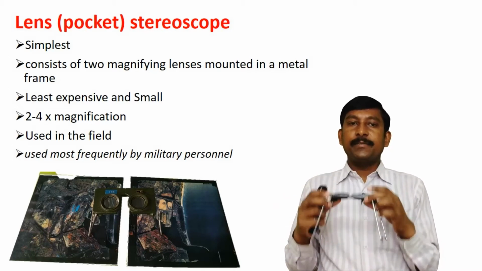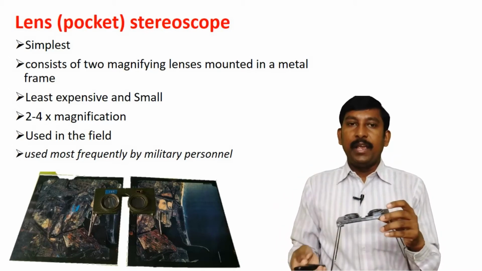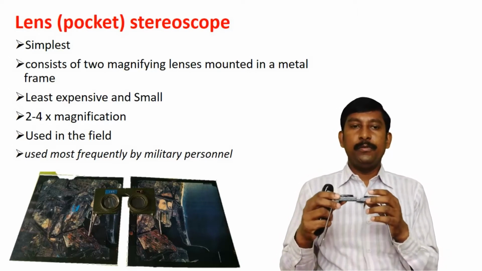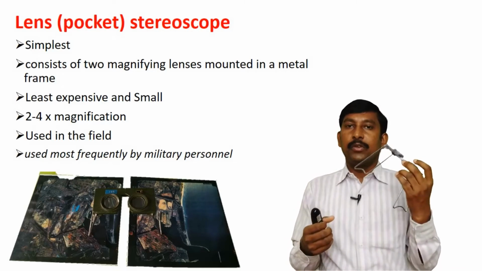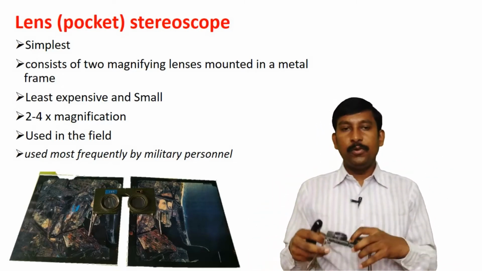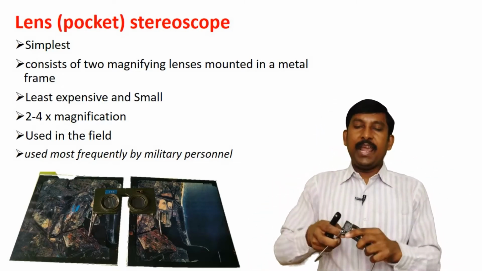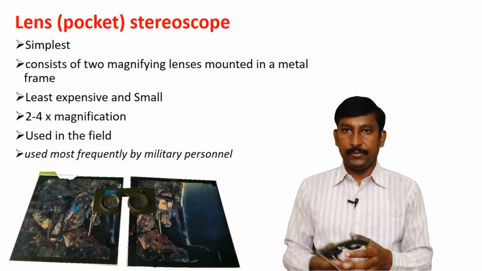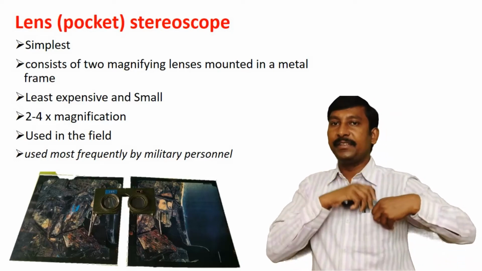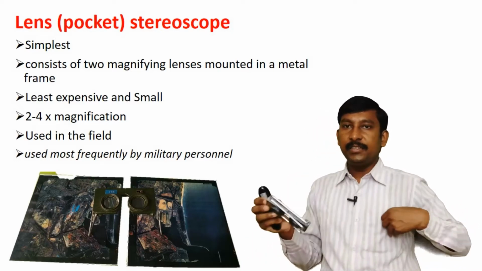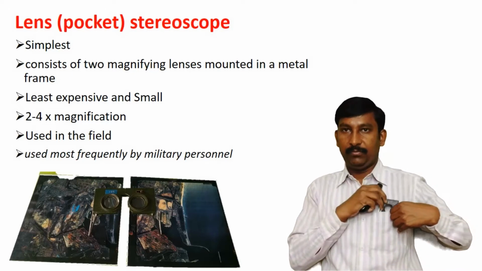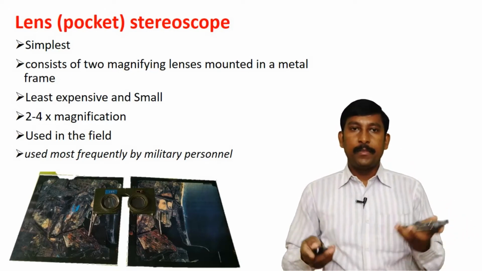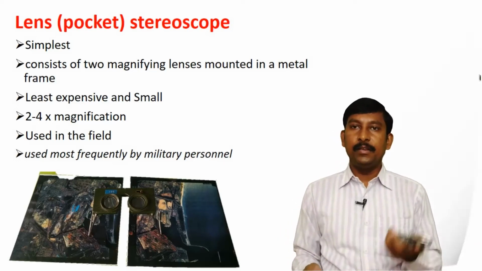These are the least expensive and very small, and the view has 2-4x magnification. It is very useful in the field. You can carry this stereoscope in your pocket also, so it's called a pocket stereoscope. You can carry it anywhere in the field. So these are the most useful for the field study of aerial photography.